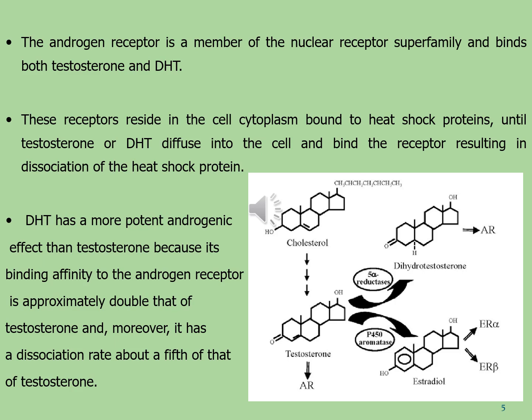In this way, from testosterone, dihydrotestosterone is derived by the effect of the enzyme 5-alpha reductase, and estradiol is also derived by the enzyme P450 aromatase. In this way, dihydrotestosterone is derived from the first intermediate, which is synthesized from cholesterol.